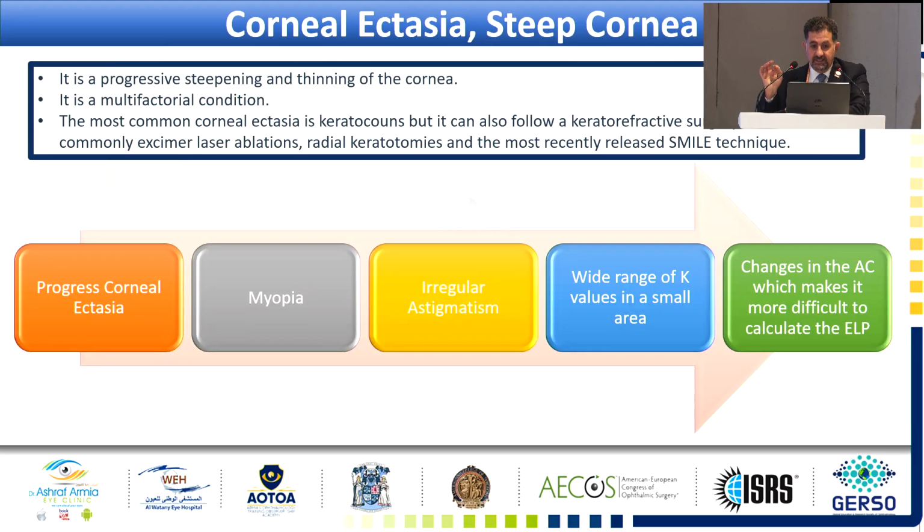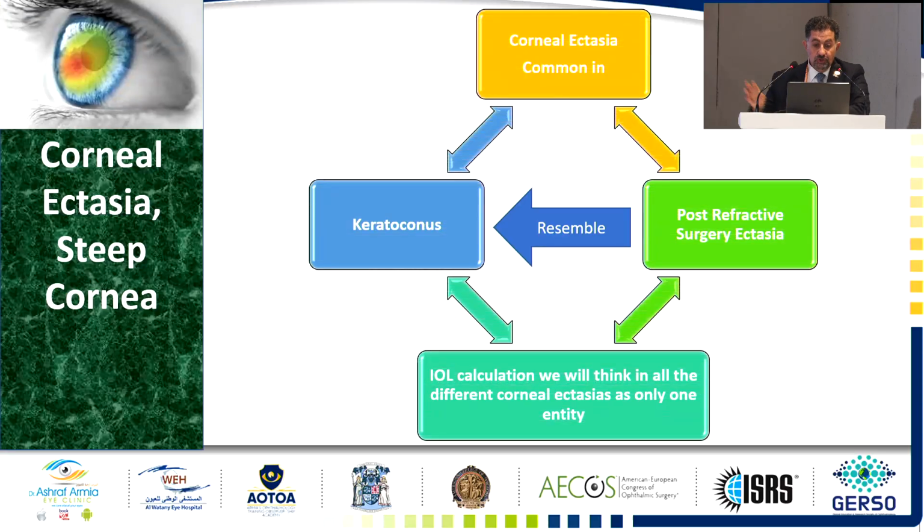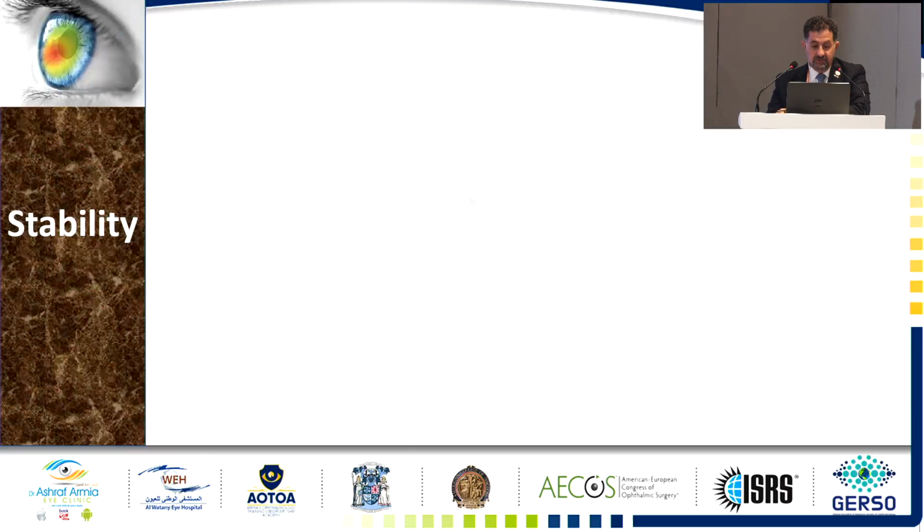So why ectasia? If we think of progressive corneal ectasia, this is how the process goes: myopia, irregular astigmatism, and a wide range of K values in a small area. This is the main problem in the calculation, along with changes in the anterior chamber, which make it more difficult to calculate the effective lens position. Post-operative ectasia resembles keratoconus, and keratoconus resembles corneal ectasia. All of them lead to IOL calculation problems.